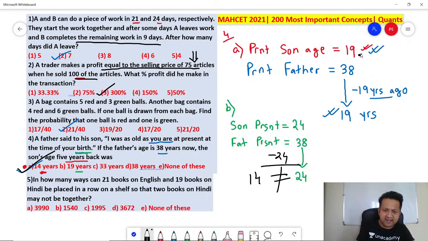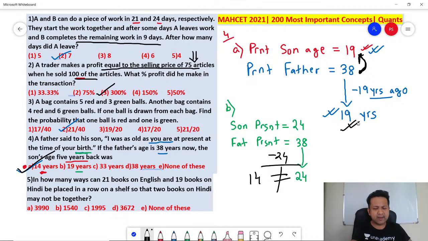Presently son's age is 19. Right? If father is 38 years, when will he be the son's age? Remember, he will be the son's age 19 years before. Why? Because 19 years have elapsed now. So 38 minus 19 is 19. That's answer option A. Got it? So I think you understand option A as the correct answer for number 4.